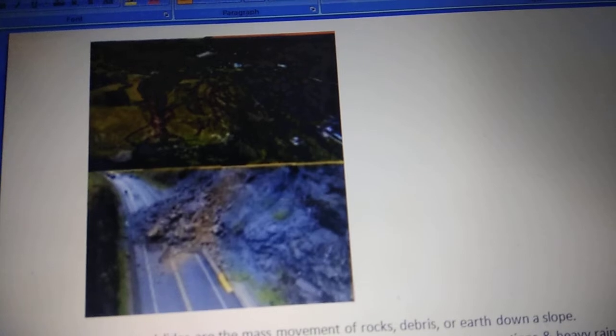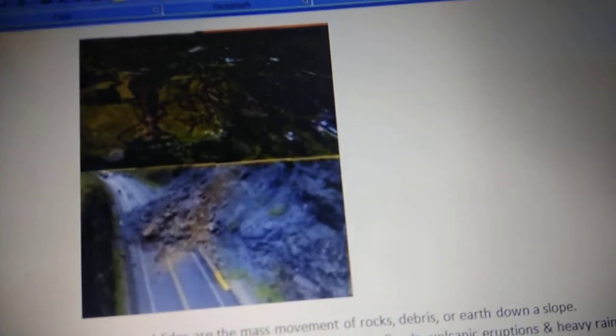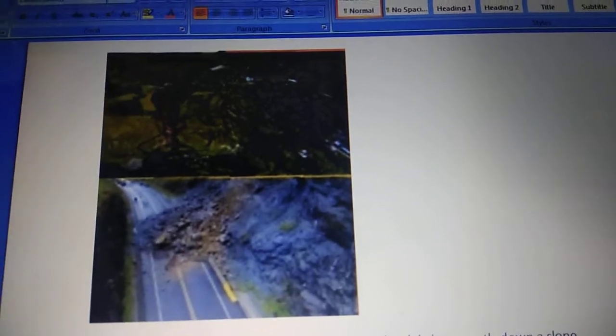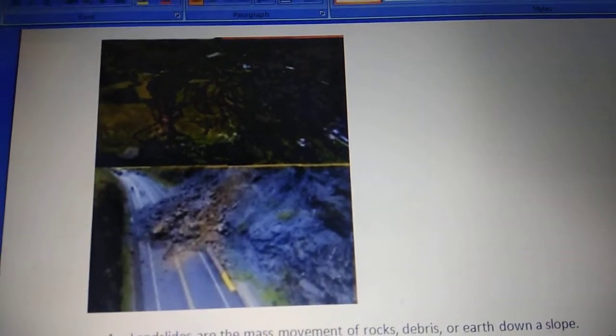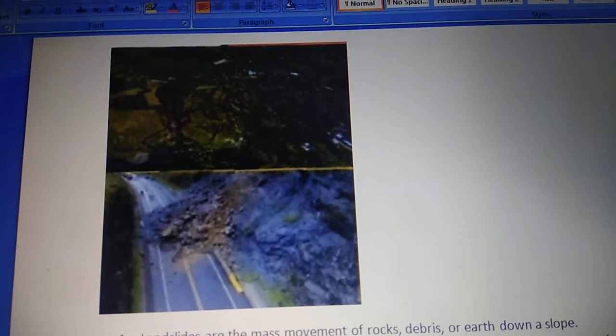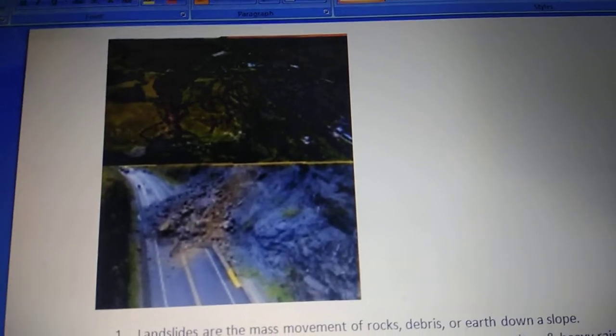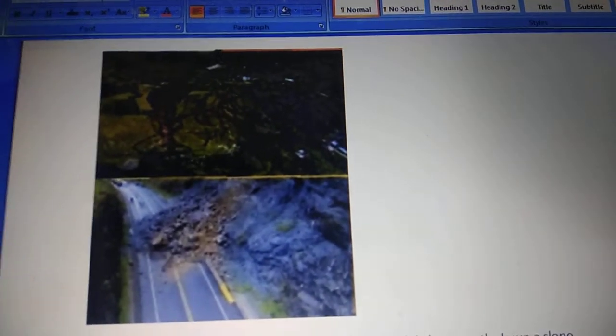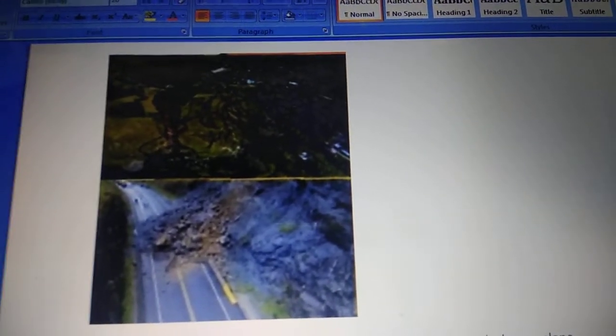Now you can see in your books that there is a case study when a landslide hit Pangi village, which is in Himachal, and it blocked National Highway number 22. Now what happened? This was not due to earthquakes, it was due to blasting. When blasting took place, the entire land just slid down, and it caused a lot of damage to the road and to the nearby village. Many of the people had to be evacuated and many even lost their lives.